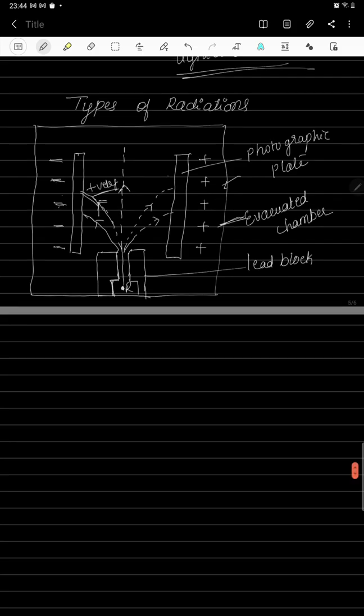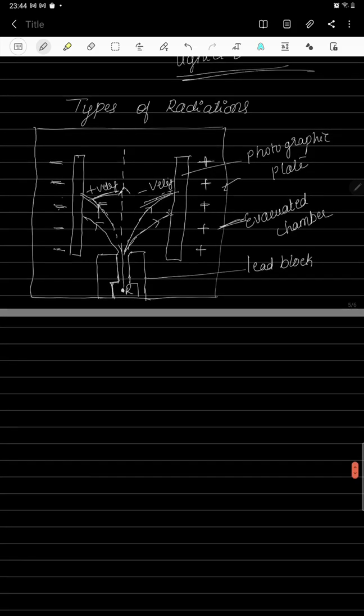Another one: if a positive charge is given to the photographic plate, part of the radiations coming from the radioactive source are deflected towards the positive plate. If the radiations are deflected towards the positive plate, it means the radiations will obviously have a negative charge, they will be negatively charged. So the first kind is positively charged radiations, and the second kind is negatively charged radiations.